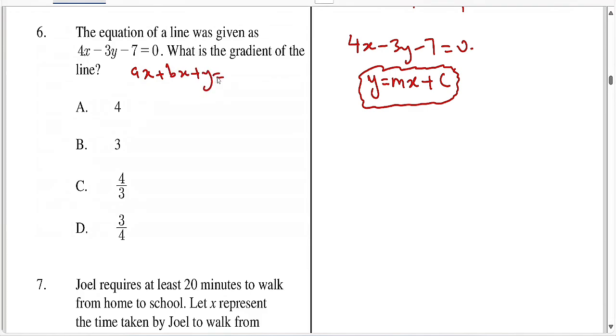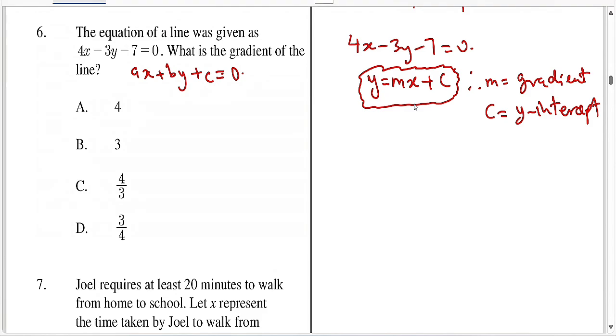Na hii haiwezi kutusaidia kutafuta gradient mpaka tuiandike in the form of y equal to mx plus c. So iandike for ax plus by, not bx. Yeah, I'm confused. So let's write it in this form. How will it help us? Because m is your gradient and c is your constant or y intercept. X na y are just variables. So itatusaidia kutafuta gradient. So without further ado, let's start.